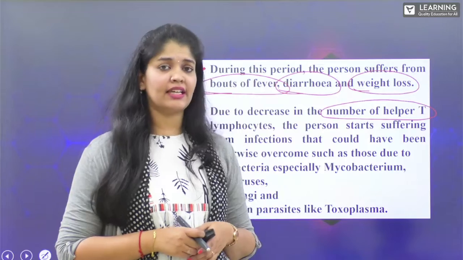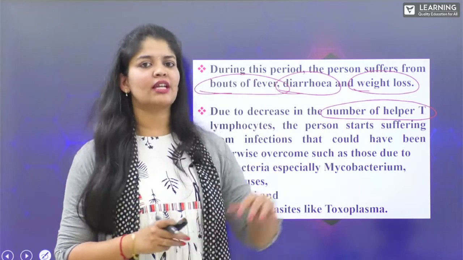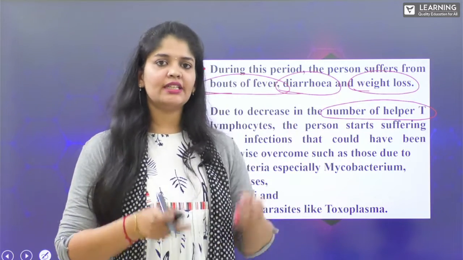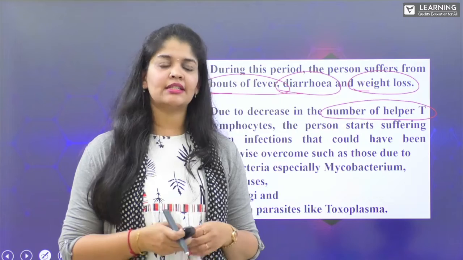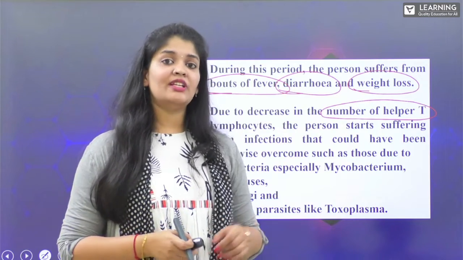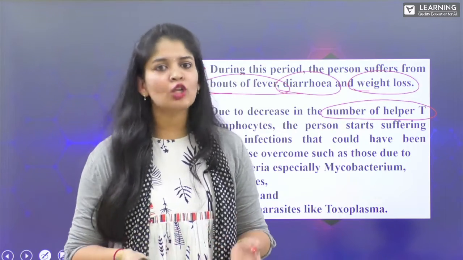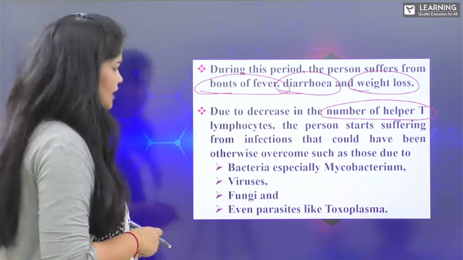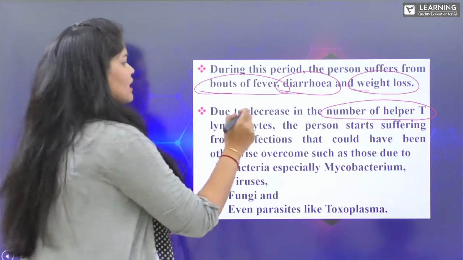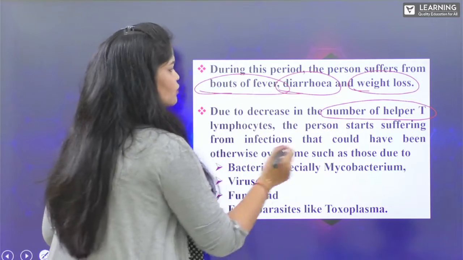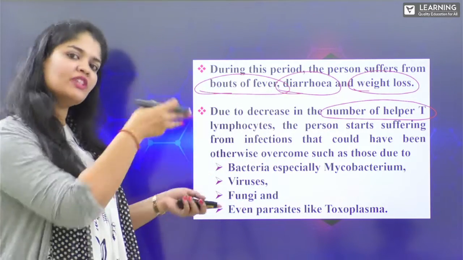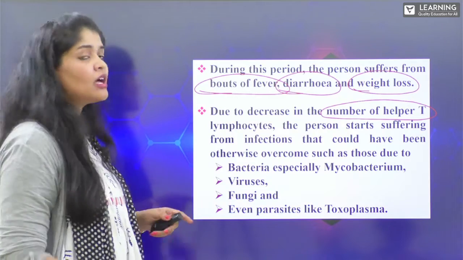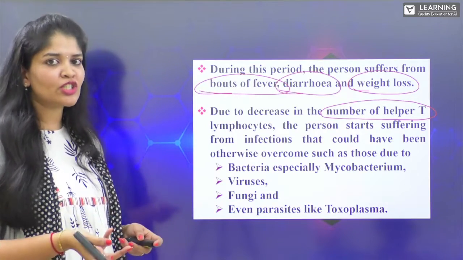If the T cells are there, they give protection against simple infections. Now, in this case, as the T cell number is very, very low, simple infections are also going to be very complicated in these infected persons. The person suffers from infections that would otherwise have been overcome if a sufficient number of T cells were present. But the T helper cells are not present in sufficient number.